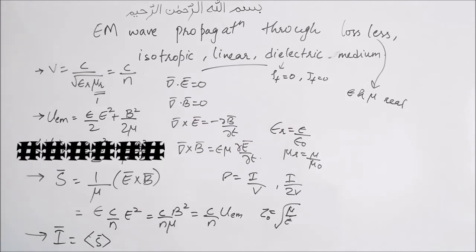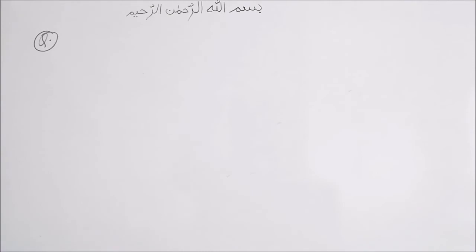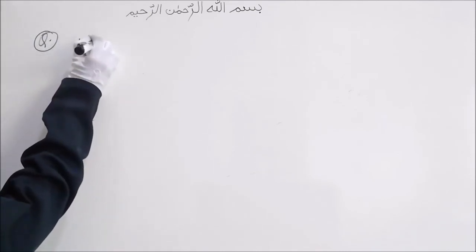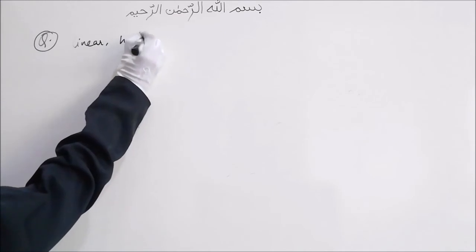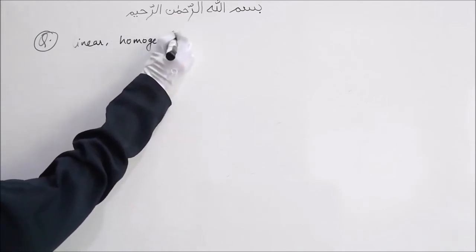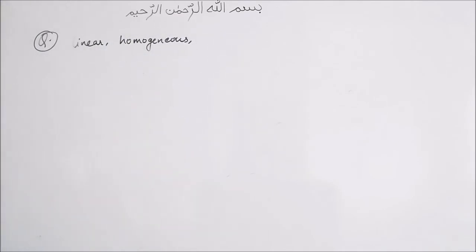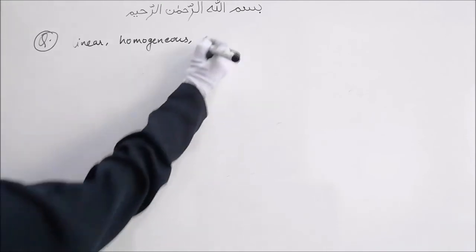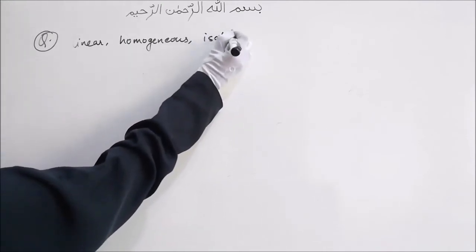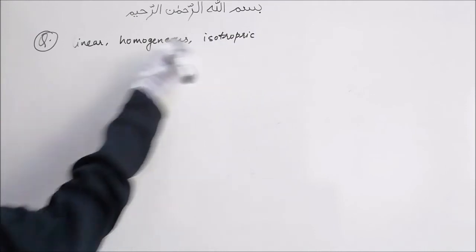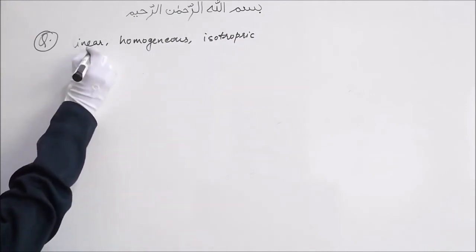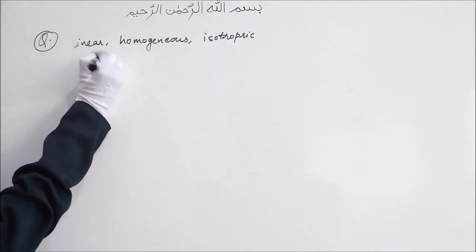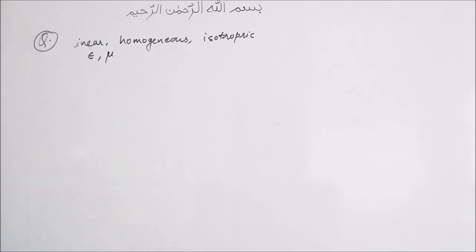Let's look at some problems now. Consider the propagation of electromagnetic waves in a linear, homogeneous, isotropic medium with electric permittivity epsilon and magnetic permeability mu.